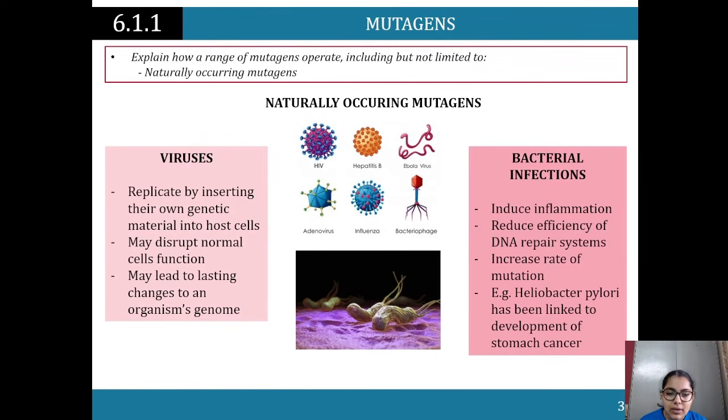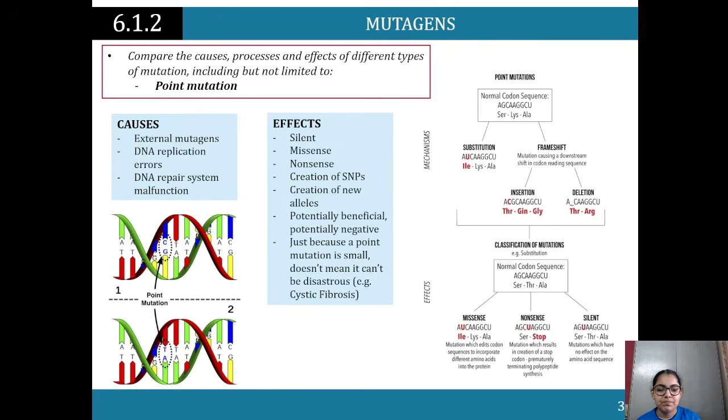Bacterial infections are another one. They induce inflammation and reduce the efficiency of the DNA repair system that we were talking about, increasing the rate of mutations. An example is Helicobacter pylori, which has been linked to the development of stomach cancer. So viruses and bacterial infections are natural mutagens that can have a huge impact on the structure of the DNA, and also the DNA's inherent repairing system, sorry.